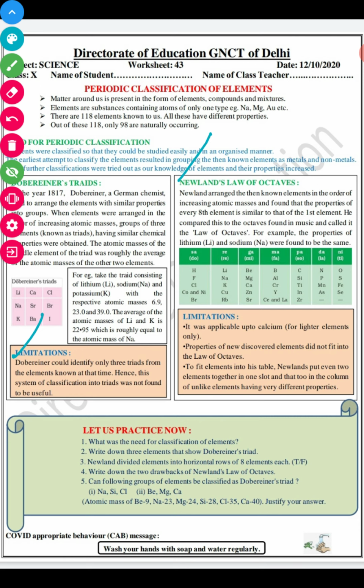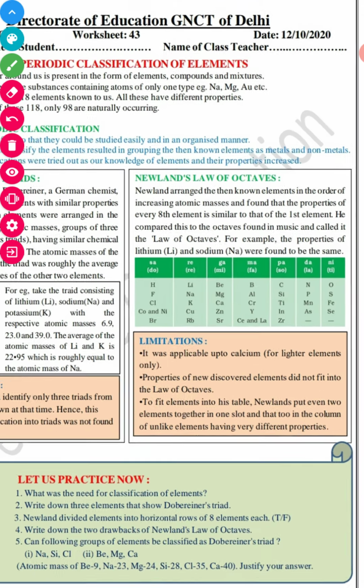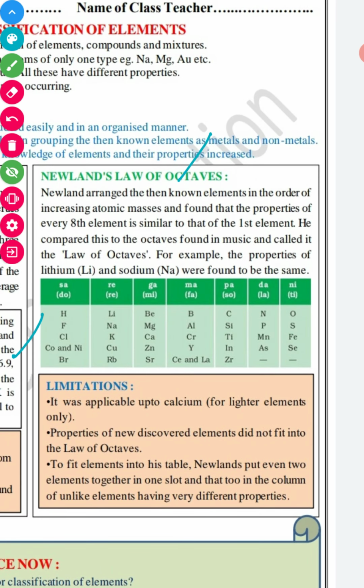The next scientist who came into the picture is Newlands, and he gave Newlands' law of octaves. Newlands arranged the then known elements in the order of increasing atomic masses and found that the properties of every 8th element are similar to that of the first element, and he compared this to the octave found in music and called it the law of octaves. For example, the properties of lithium and sodium were found to be the same.